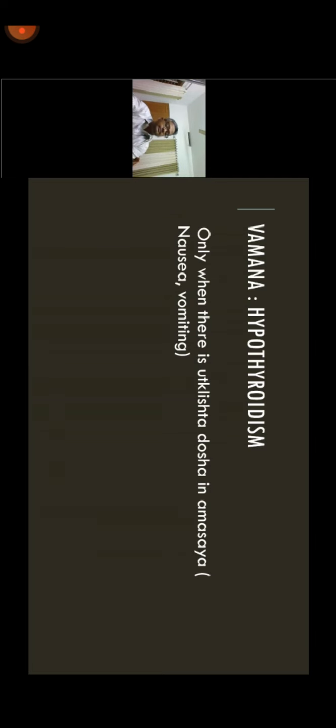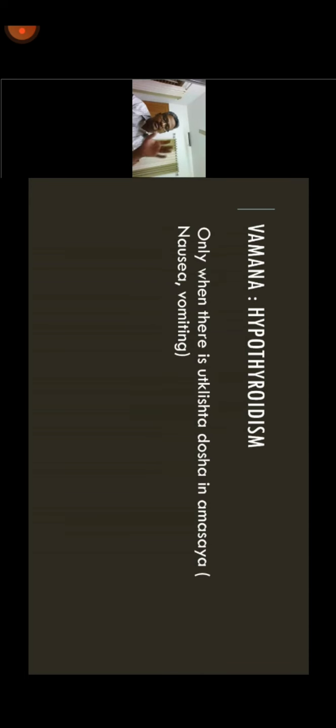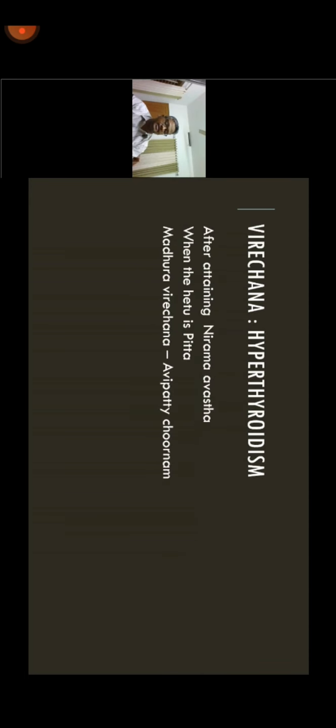Vamana in hypothyroidism. You can use Vamana in hypothyroidism when there is an Utkleshta dosha in Amashaya, that is, if there is a presentation of nausea or vomiting soon after the intake of food. In such a case there is an Utkleshta dosha in Amashaya and that can be readily removed using Vamana. That can reduce these symptoms of hypothyroidism and can improve the function of Agni as well. Vamana can be done even in Ama Avastha, but Virechana is always done in Nirama Avastha.